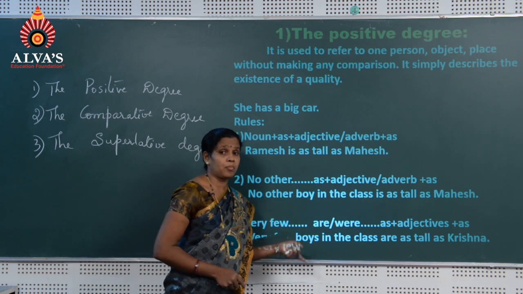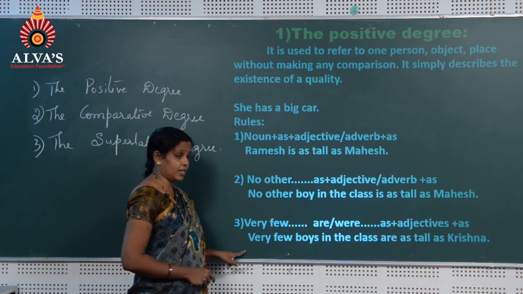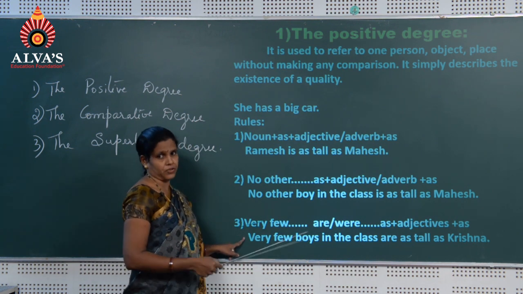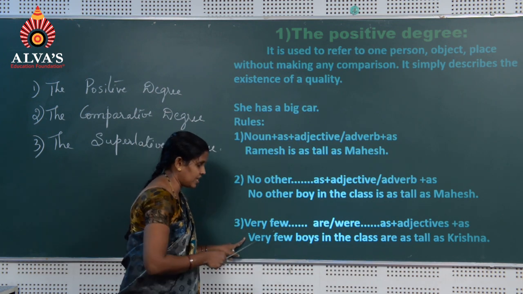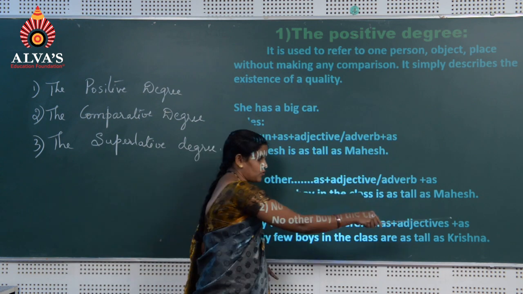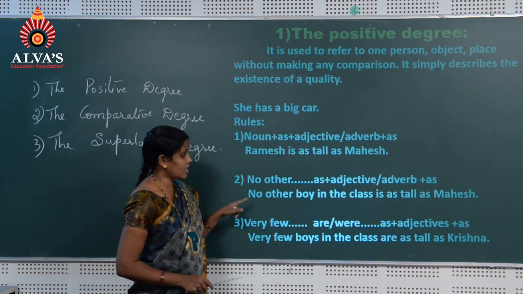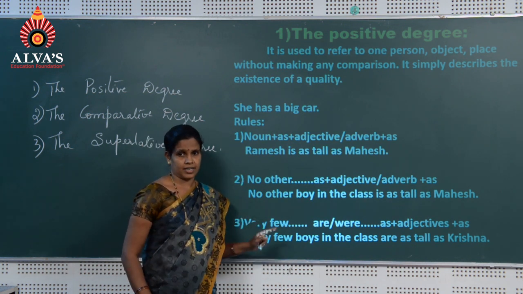Krishna is one among them. Then we have to start positive degree by using very few. Here very few boys, many are there, among them who is one here? Krishna. These are the rules to follow positive degree.